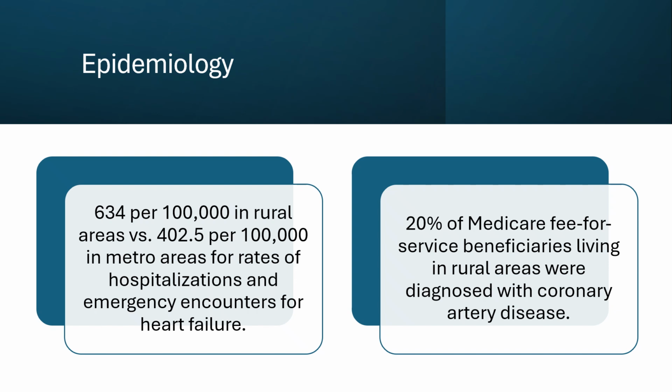The difference in urban versus rural prevalence of cardiovascular disease has been a topic for years due to the high mortality rates and high rates of hospitalizations in rural areas compared to urban rates. The American Heart Association highlighted that rural residents have a higher prevalence of heart disease and higher mortality rates from cardiovascular disease and stroke, and that the gap between rural and urban areas by many markers has gotten wider in recent years. It has been proven that inequities exist across different geographic regions of the United States.